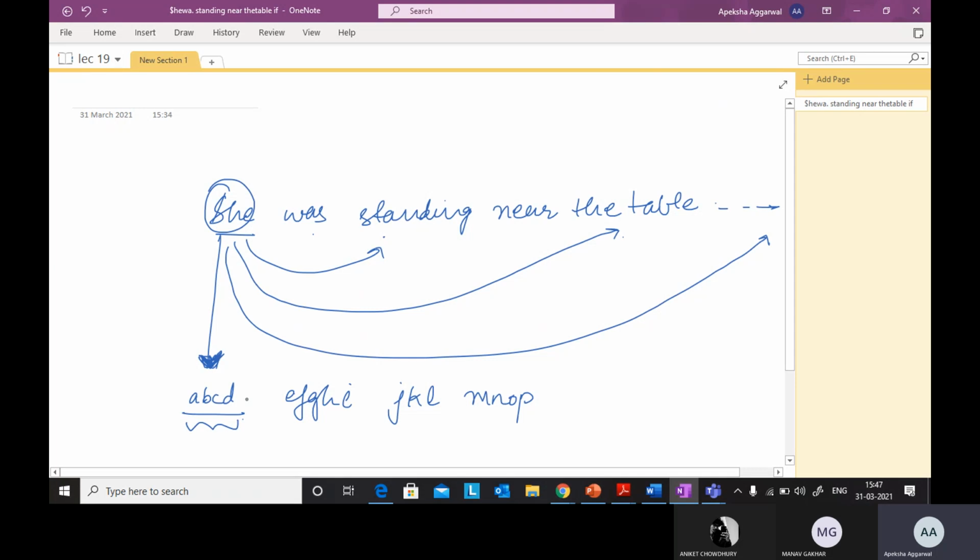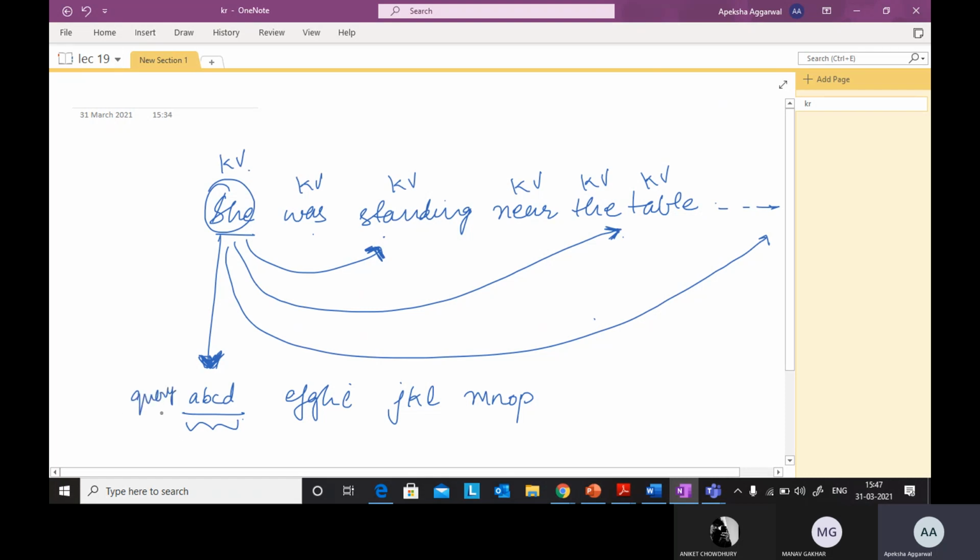So if I'm talking about a girl, in that case, what she was doing, where she was standing, and so many other things are there. So I should give more attention to words like standing, table. Okay, so each word will have a key value vector, each and every word is having a key value pair, and we have a query.